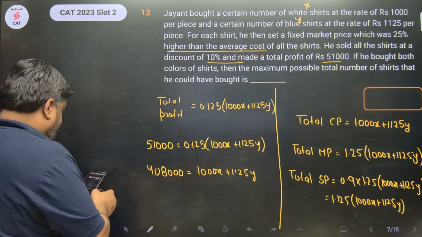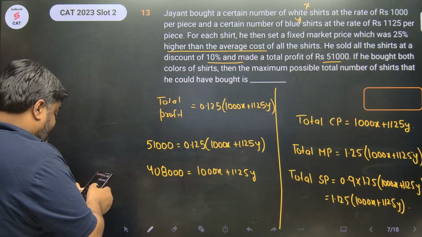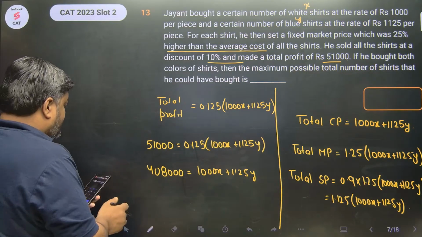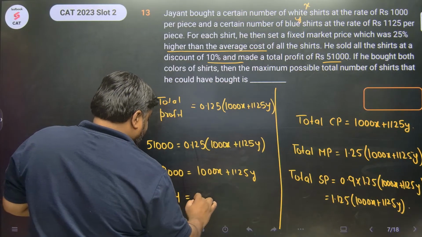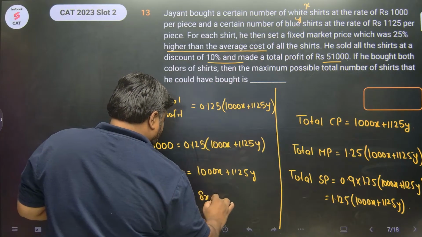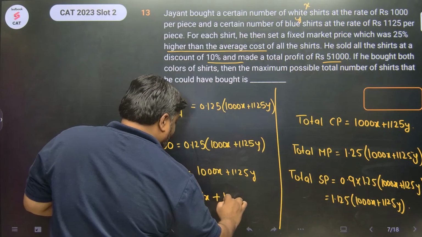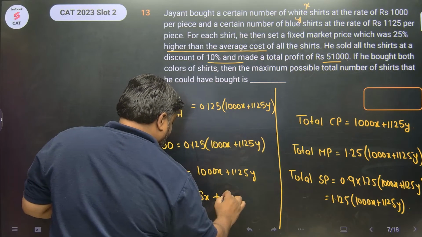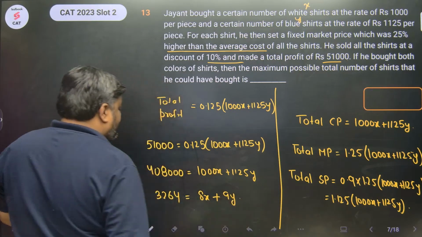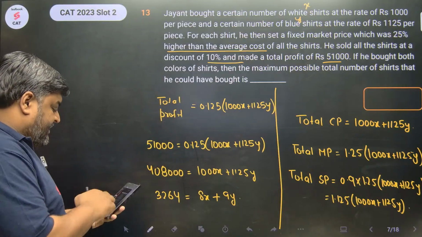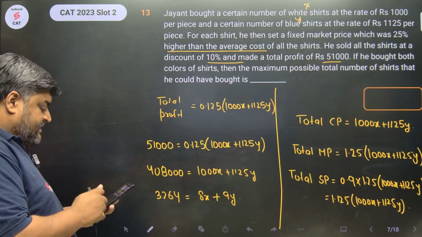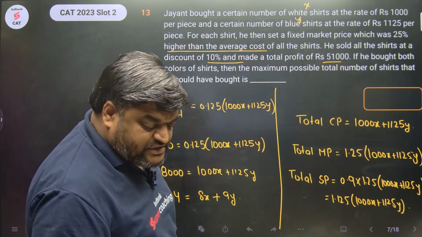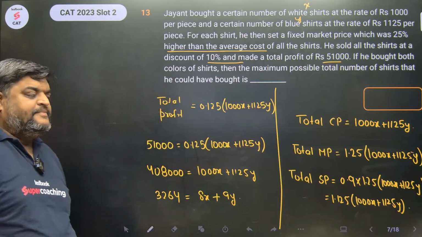125 cancels out from all of them. So this is 3264 equals 8x plus 9y. Right? Now look here, you can stop here. Guys, now you have to apply your logic for maxima and minima.